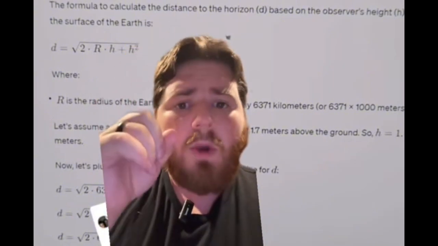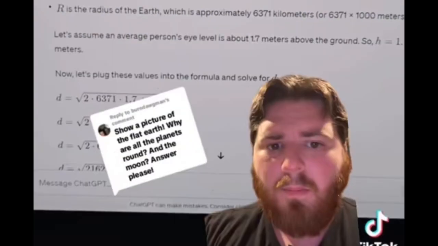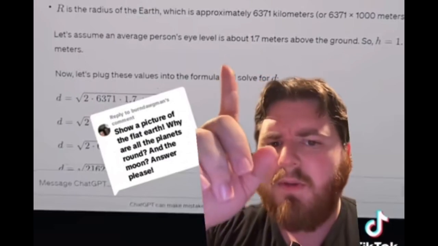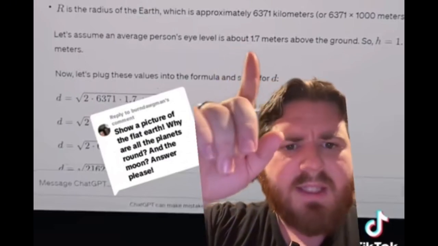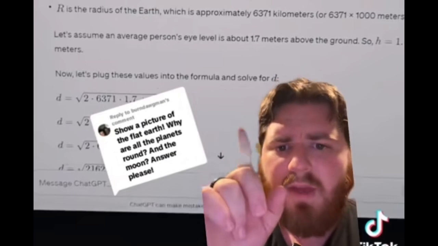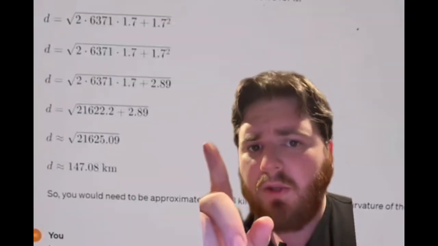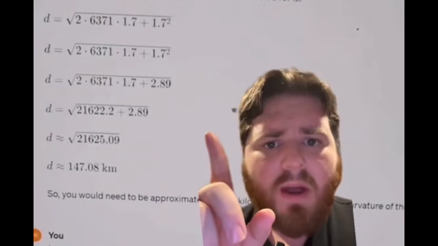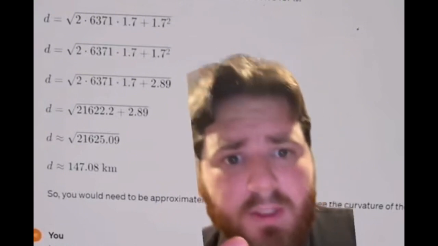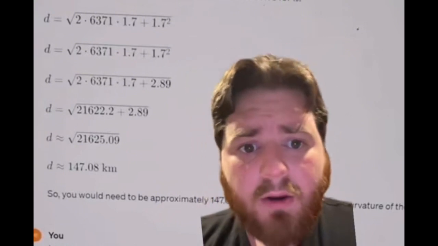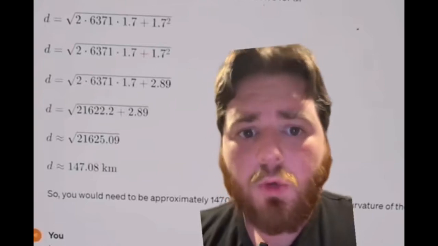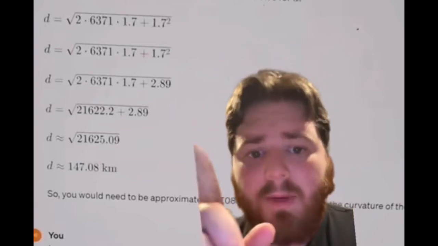So we are trying to find this h value. But when we come down here, ChatGPT for some reason plugged 1.7 meters into the h value, which means this is actually solving the distance to the horizon when you're about 6 feet off the ground. This is not calculating how high you have to be to see curve. That's just not what's happening here.